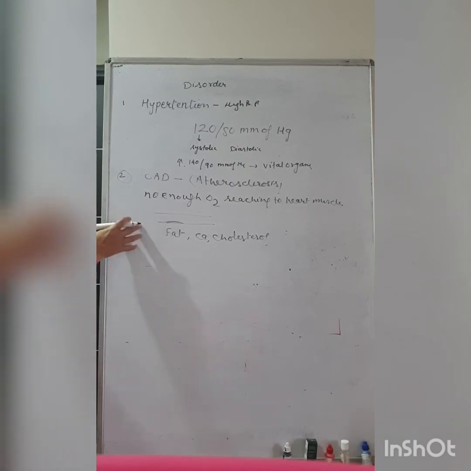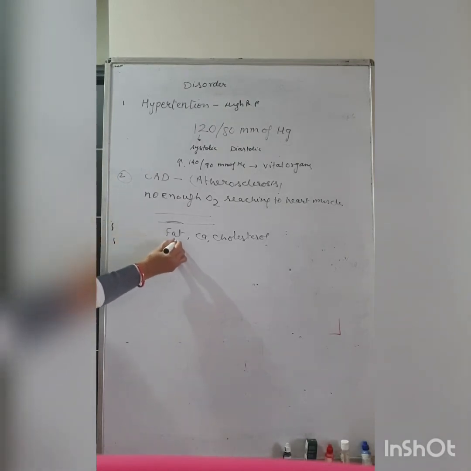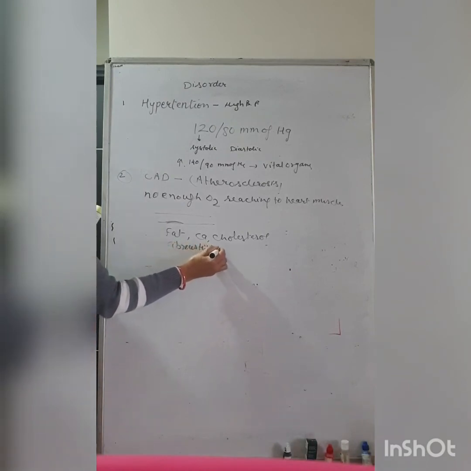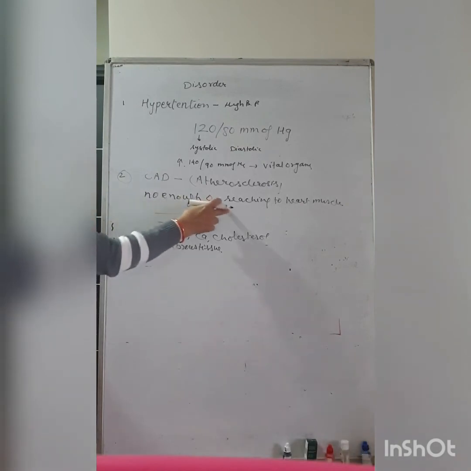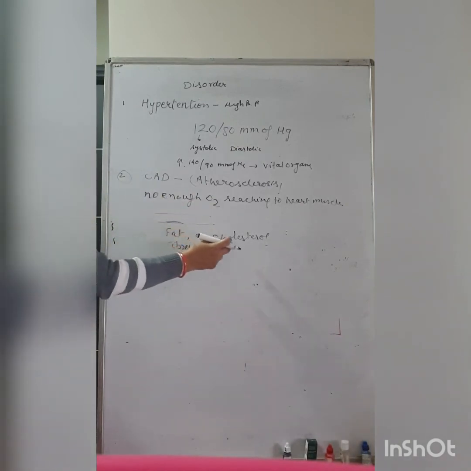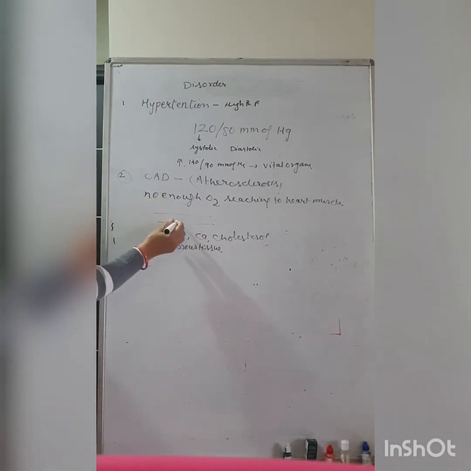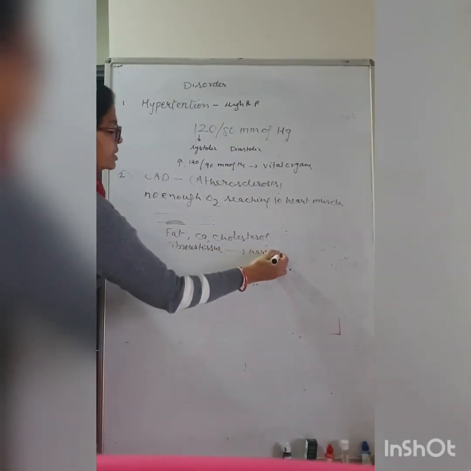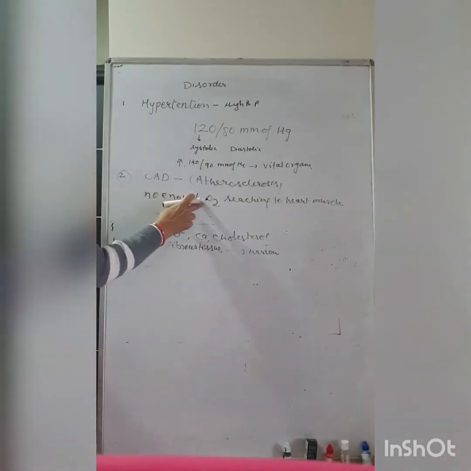Fibrous tissue may also be deposited. This condition makes the lumen of the artery narrow, and the blood supply and oxygen supply are diminished.